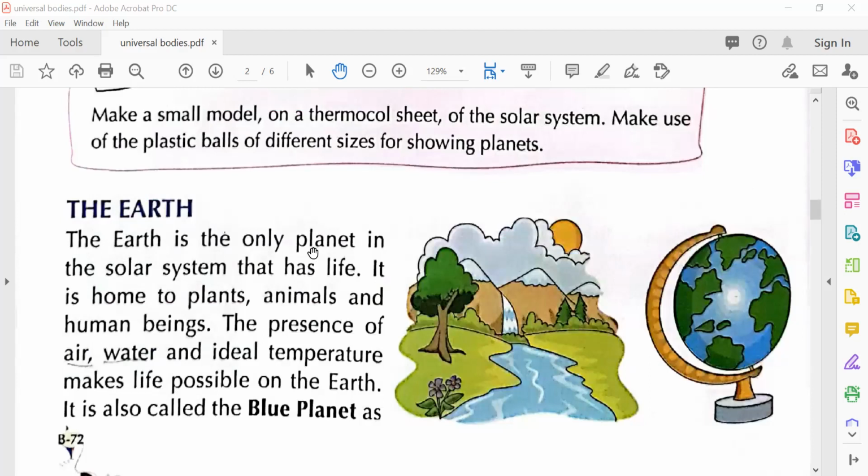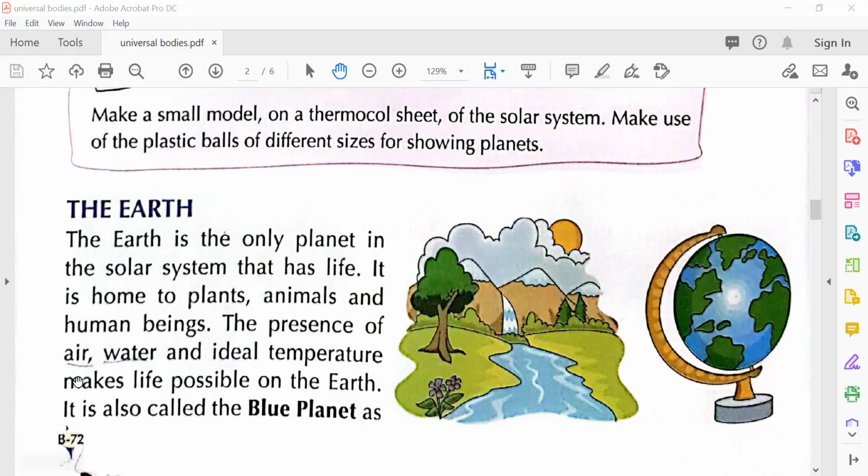The Earth is the only planet in the solar system that has life. Which planet has life? Earth. It is home to plants, animals, and human beings. Who all live here? Plants, animals, and human beings.